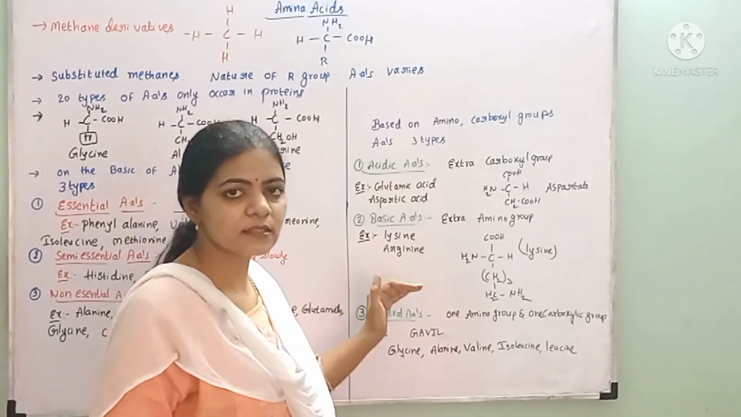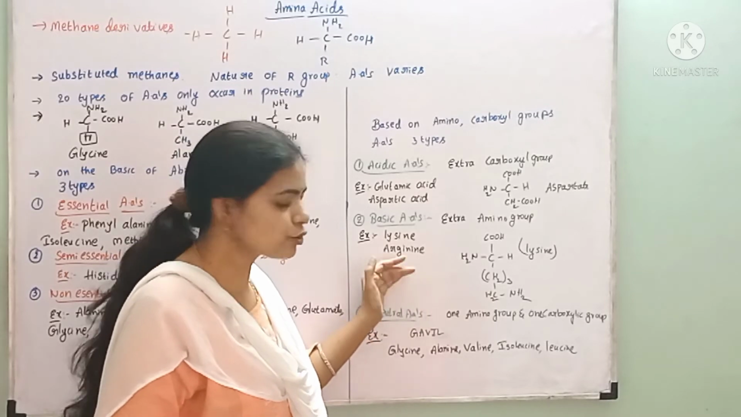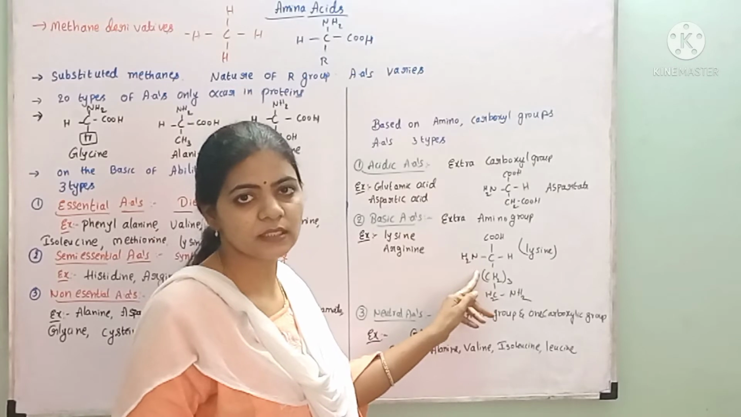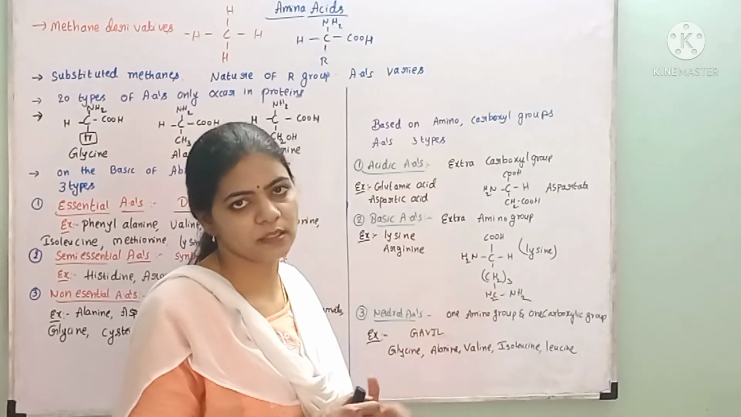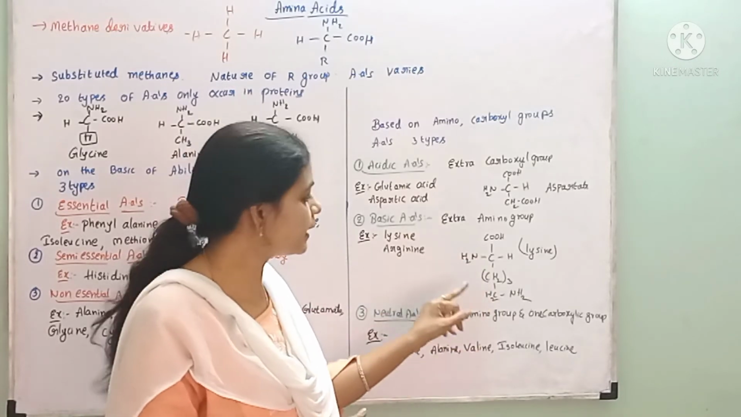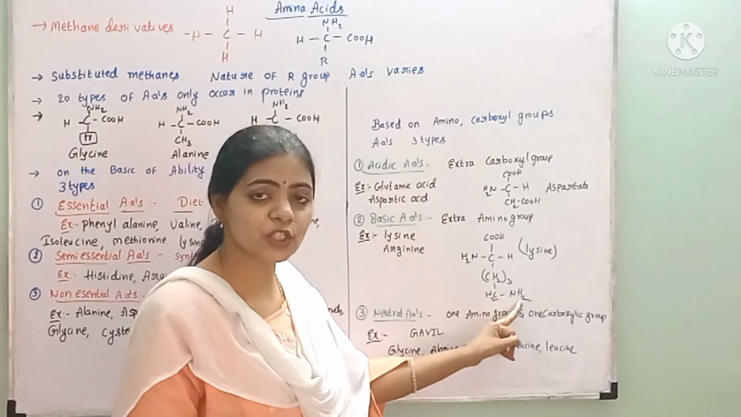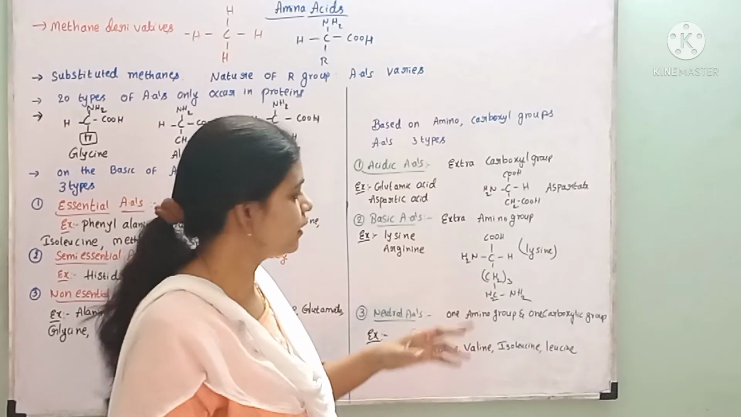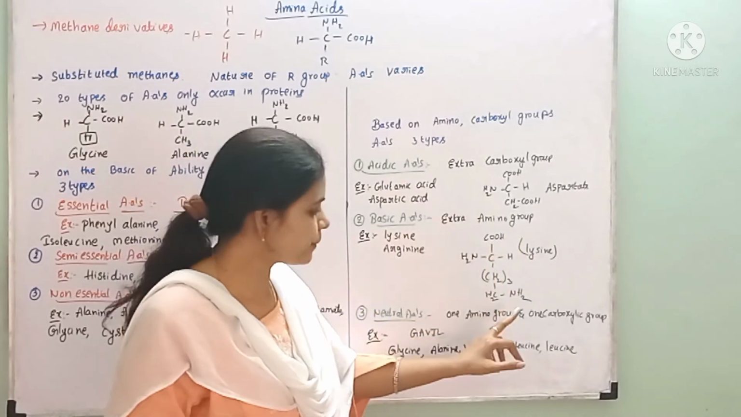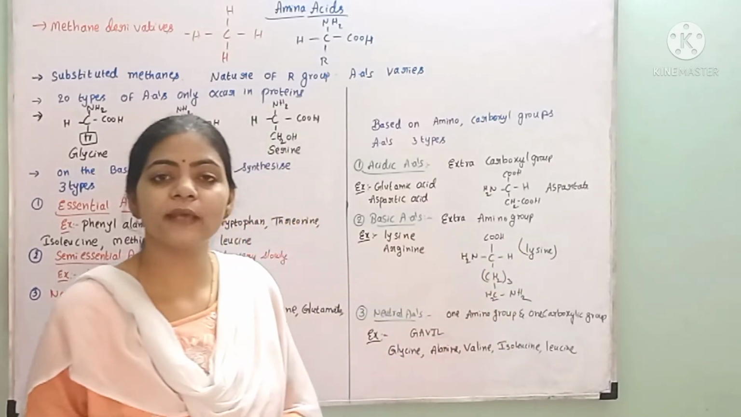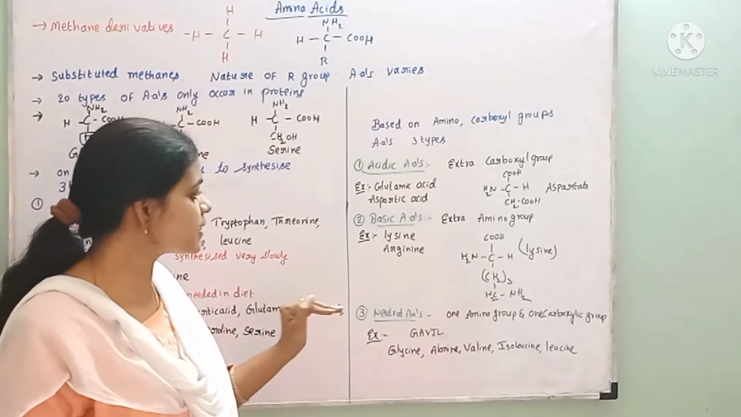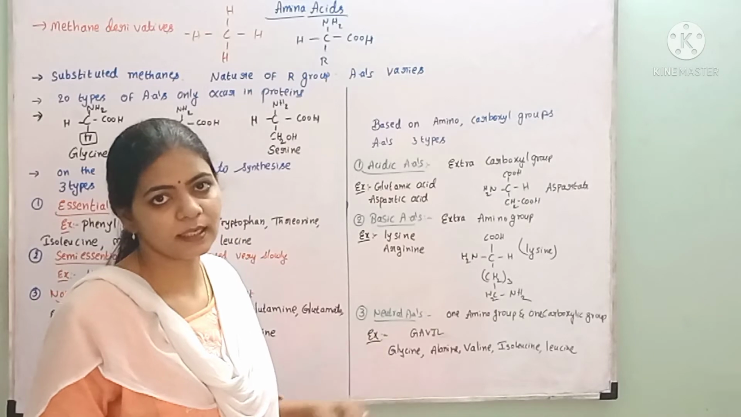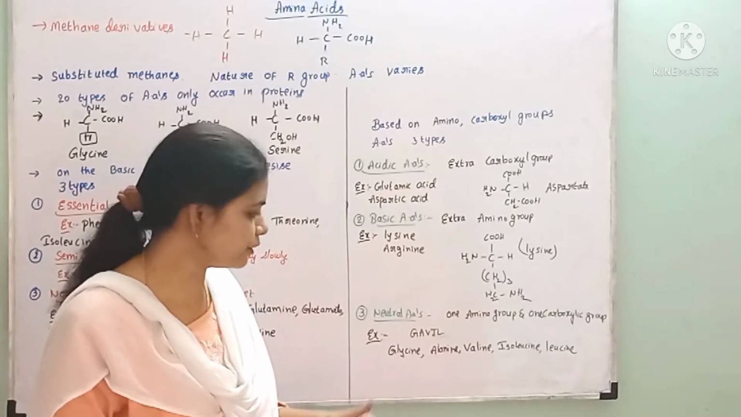And the second one is basic amino acid. So which group provides basic nature for the amino acid? The amino group, the amine group present in the amino acid, provides the basic property. But in addition to that amino group, an extra amino group is present. That amino acid will become more basic. Here, an extra amino group is present, and that is called a basic amino acid. Examples of basic amino acids are lysine and arginine.